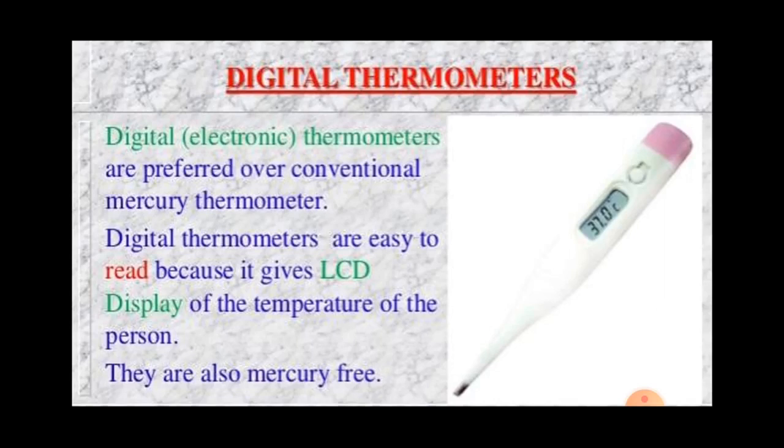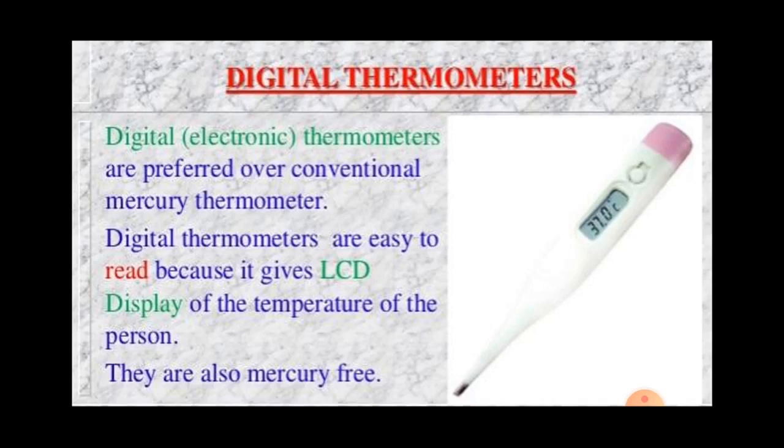One more thermometer is there now. The most common thermometers are mercury thermometers. Now this is a digital thermometer. Digital means electronic. Digital thermometers are easy to read because they give an LCD display of the temperature of the person, and this is also mercury free.